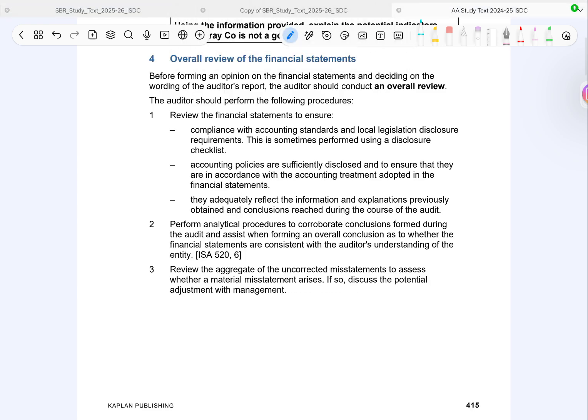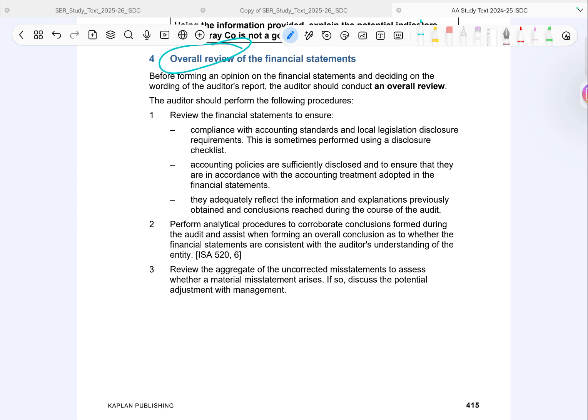Alright, now we are at the final stage of the audit, the overall review. This is basically the auditor stepping back and asking, does everything make sense as a whole? Before giving the audit opinion, we don't just rely on individual testing. We do a big picture review of the financial statements. So what does this include? Reviewing the financial statements, of course.